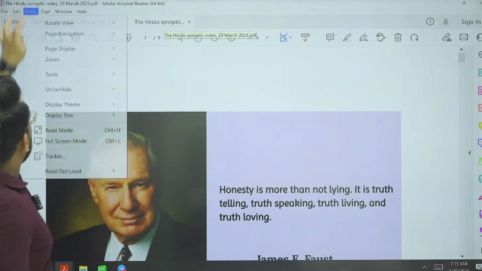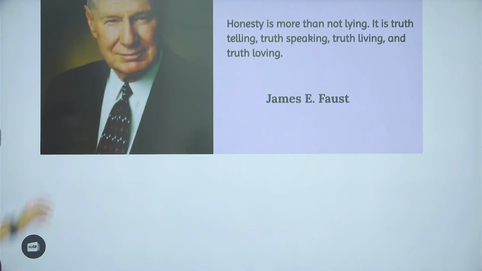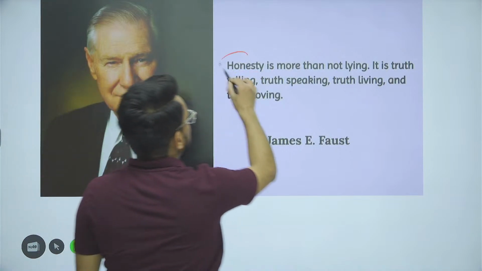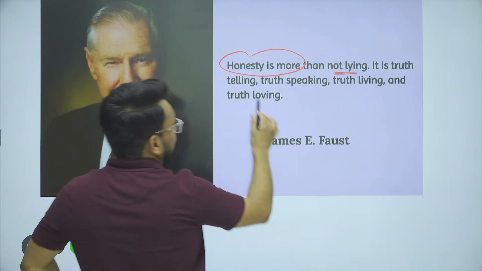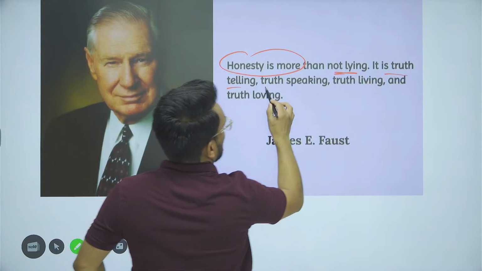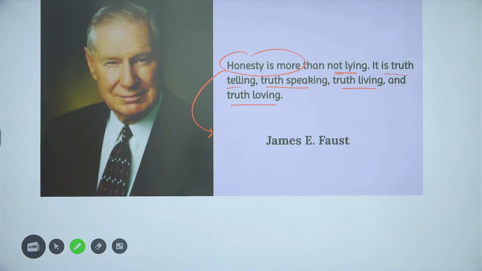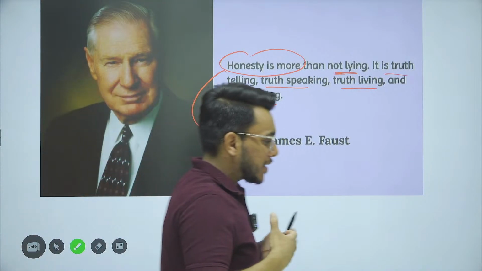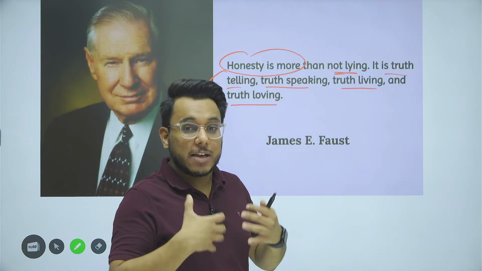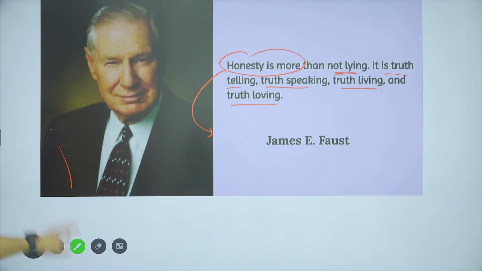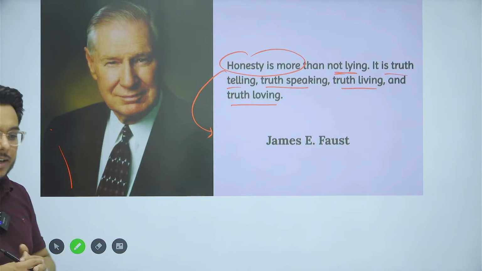So in every class, we start with a GS quote, and today we'll be taking the quotation from James E. Faust. James E. Faust says, honesty is more than not lying. It is truth telling, truth speaking, truth living, and truth loving. So according to James E. Faust, honesty is not just a passive value, rather it is an active value where a person doesn't just follow honesty but tries to live a life in adherence with honesty. You can use this quotation in GS paper number 4, ethics, integrity and aptitude.